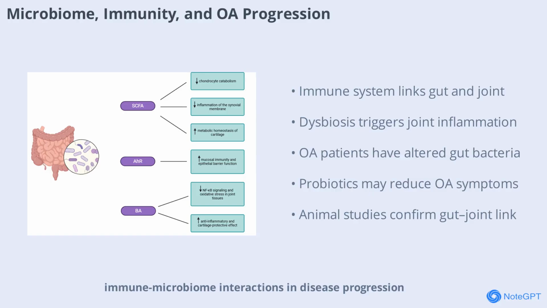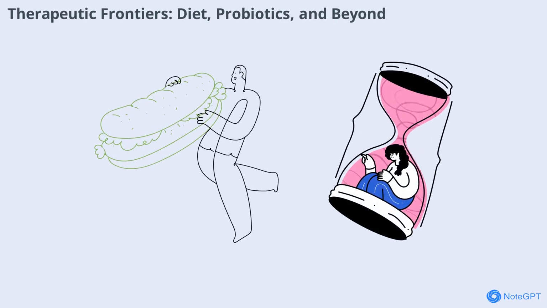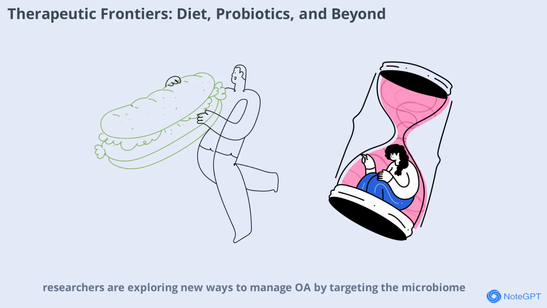With the gut-joint axis in focus, researchers are exploring new ways to manage OA by targeting the microbiome. Dietary changes, such as adopting a Mediterranean-style diet rich in fiber and healthy fats, have been shown to increase beneficial gut bacteria and reduce inflammation. Clinical trials suggest that probiotics, live beneficial bacteria, can help ease pain and improve joint function in some OA patients. The results vary depending on the strains used and individual patient factors.